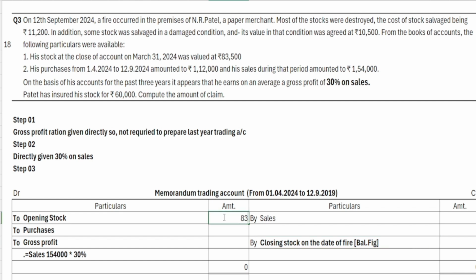So 83,500. Next, purchases from 1st April 2024 to the date of fire was 1,12,000. Sales 1,54,000. Gross profit, 30% on sales.